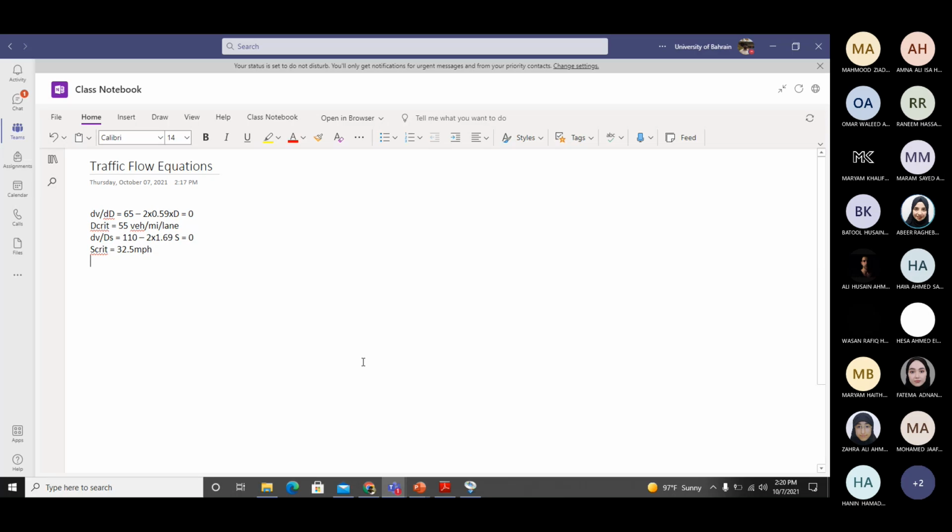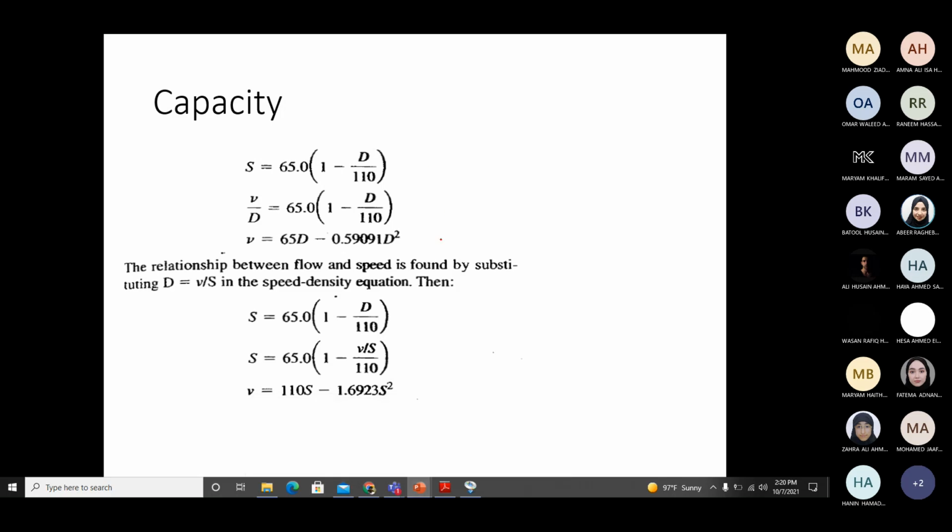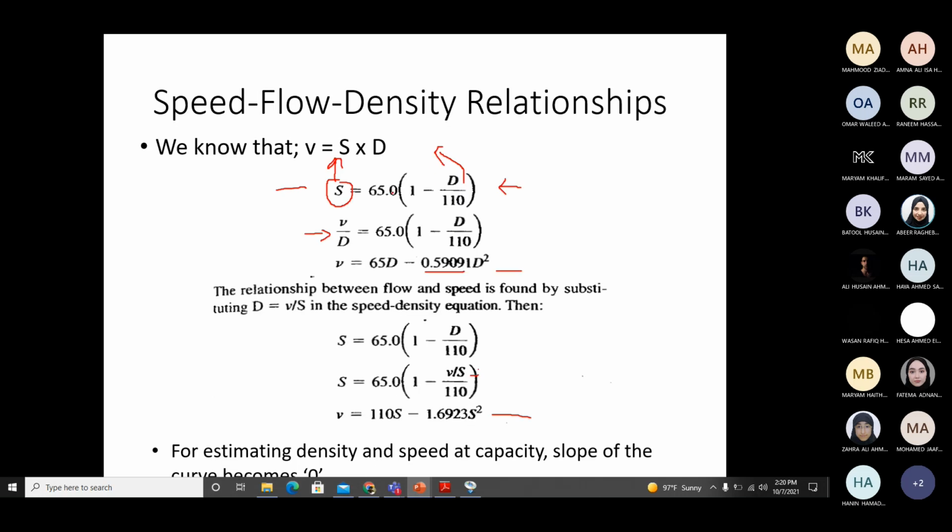Now if you want to find out the capacity, you have a number of equations from where you can find it. You have these three equations. You can use this equation, put critical speed and critical density, and you will get capacity.